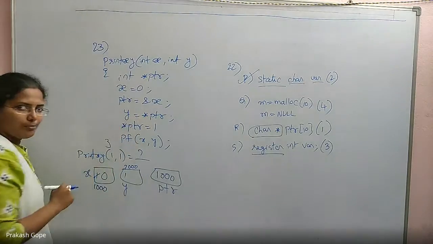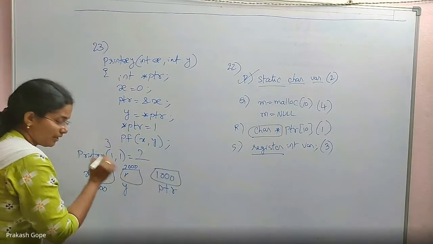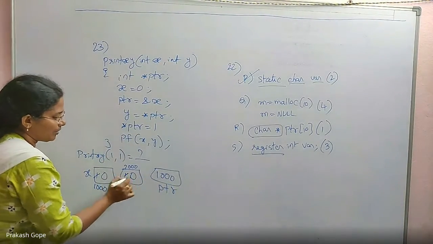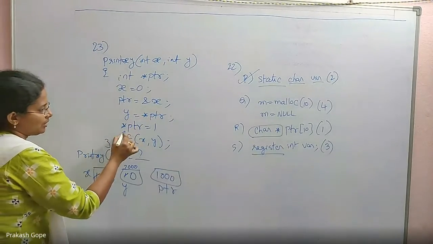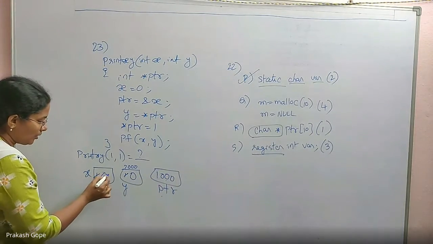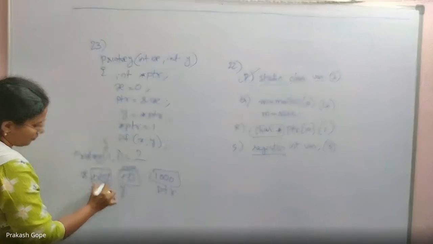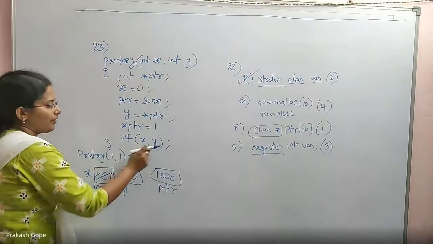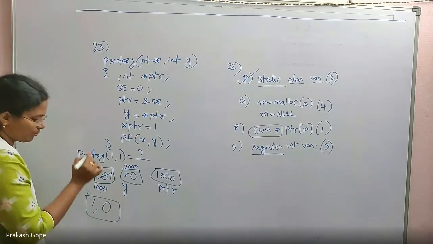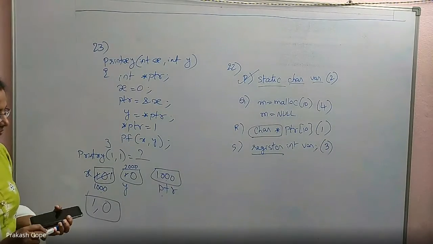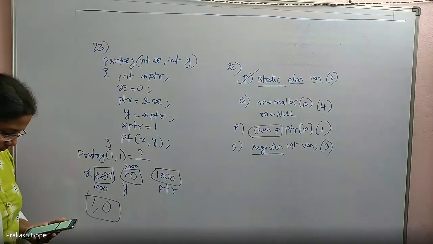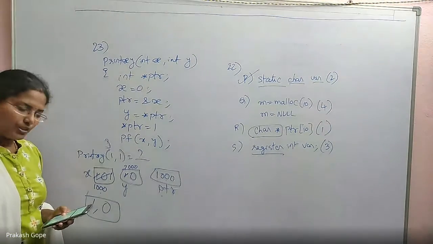Then y equal to star ptr. So the y value should be star ptr. ptr has some address, the value in that should be kept in y. Yes, kept. Then star ptr equal to 1. ptr is having some address, the value in that must be 1. Yes, placed. Finally, printf x comma y values. x value is 1, y value is 0. 1 comma 0. Output is 1 comma 0, option C.